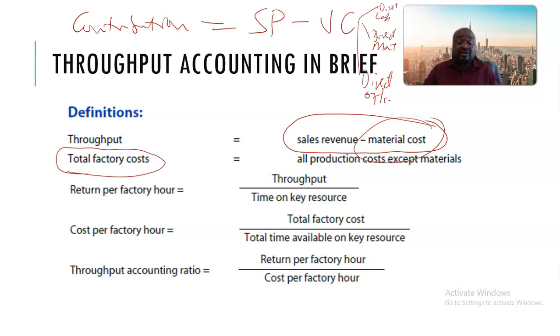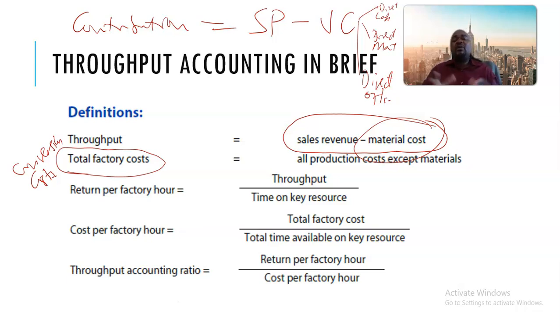These total factory costs are also called total operating costs or total operating expenses. They can also be referred to as conversion costs. So be careful there. The examiner might play around with these names so that he might confuse you by the end of the day. Remember, this is a professional examination and you need to show a little bit of maturity. Otherwise, you're going to fail a very easy paper.